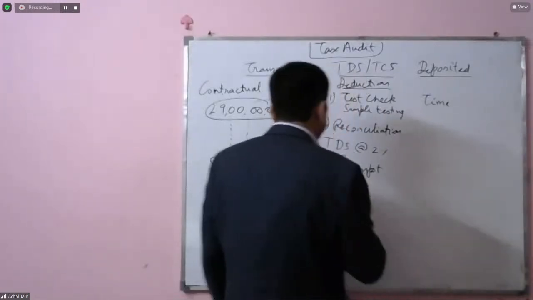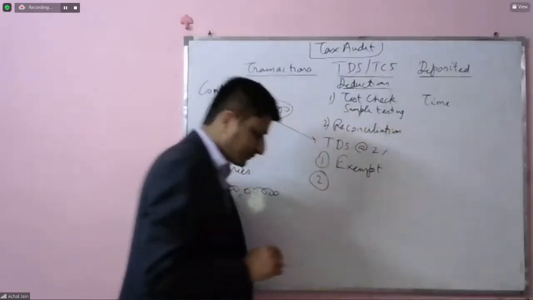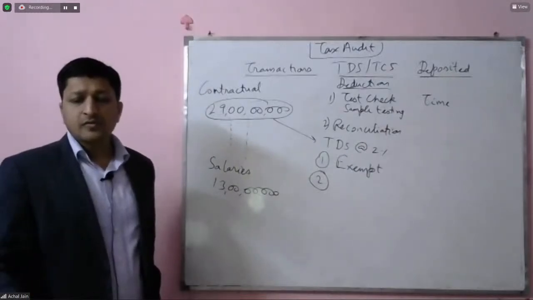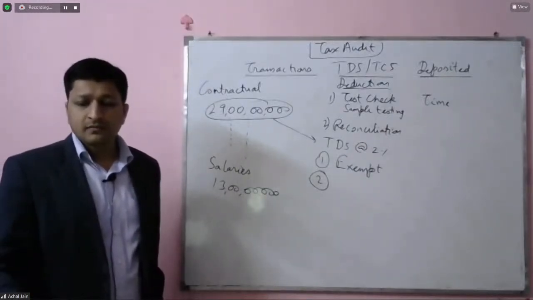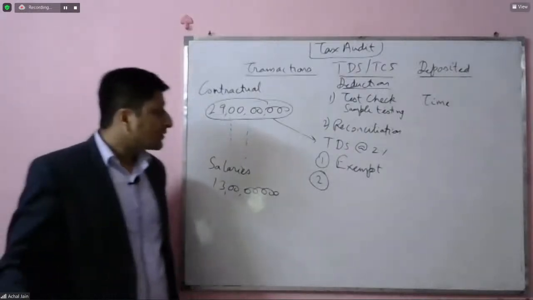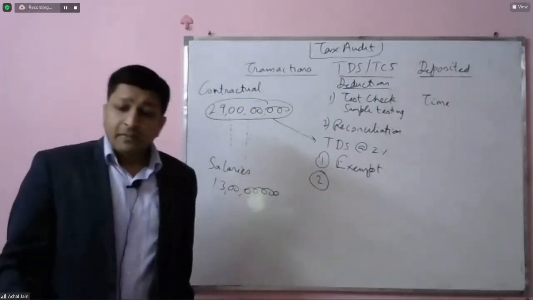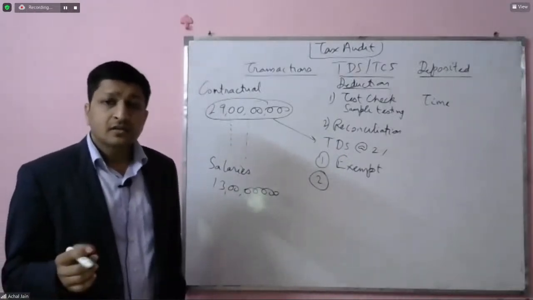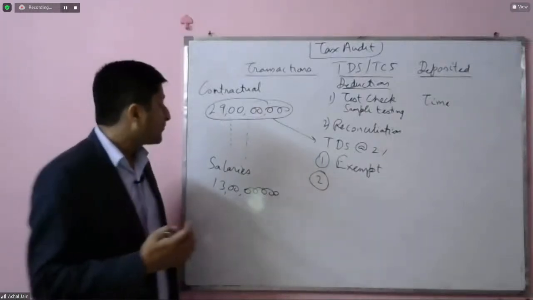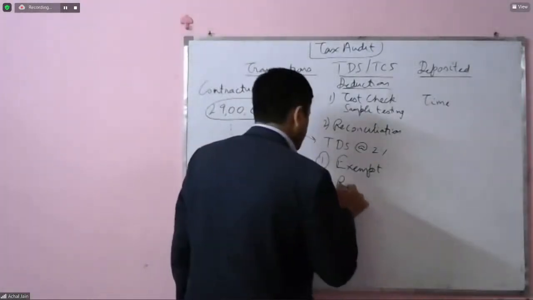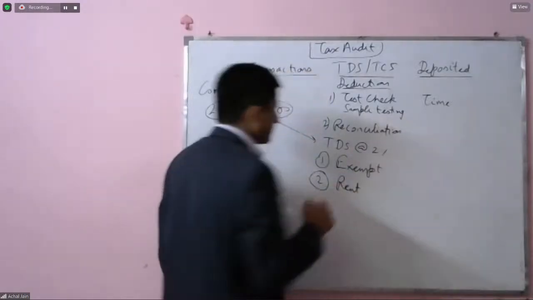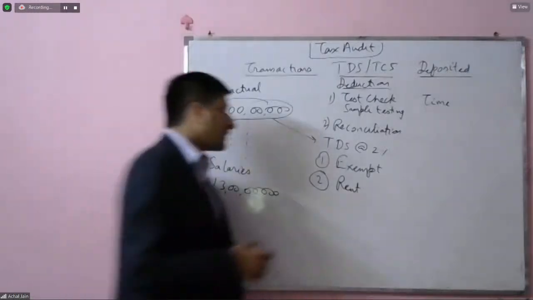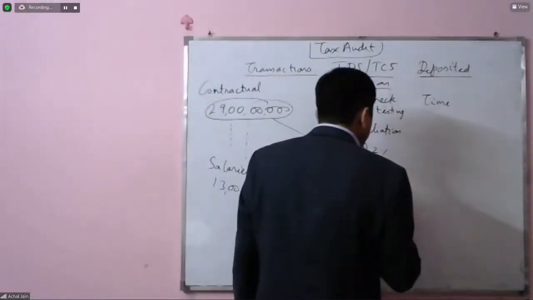Second, it may happen that, because these are the books of accounts, errors are possible. Errors are possible in the books of accounts. So it may happen that in the books of accounts, some of the transactions, or maybe a couple of transactions of rent, got recorded under this head, on which the rate of TDS is 10%.